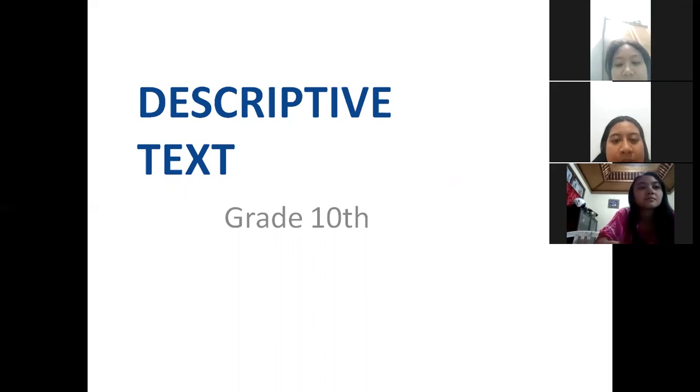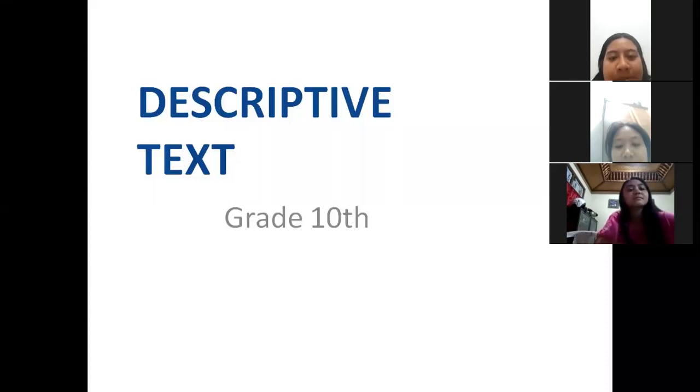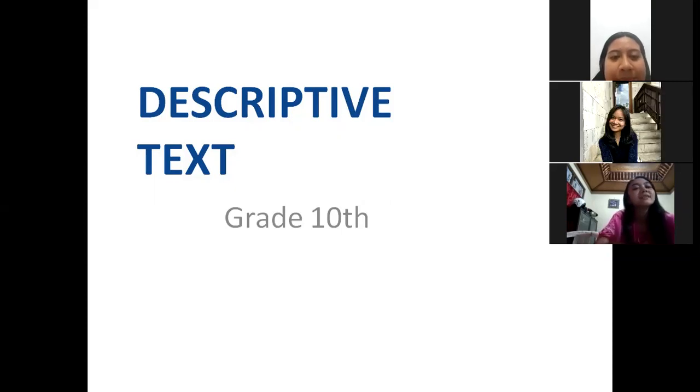Thank you. Okay, very good. Thank you, Eva. How about the others? Do you agree with Eva's answer? Yes, Miss. Okay, very good. Do you have another opinion about what descriptive text is?